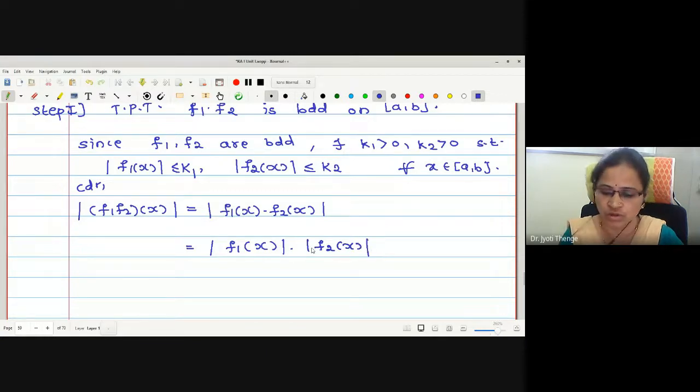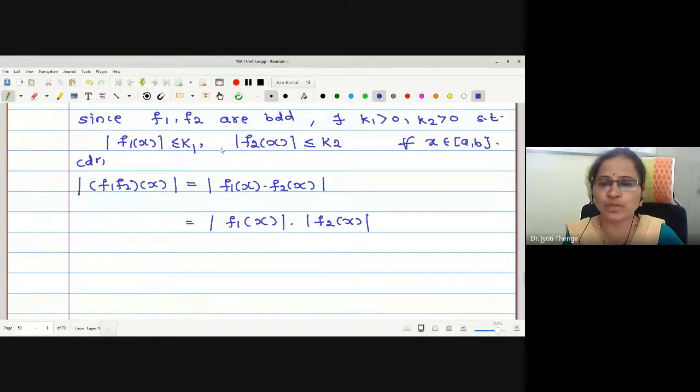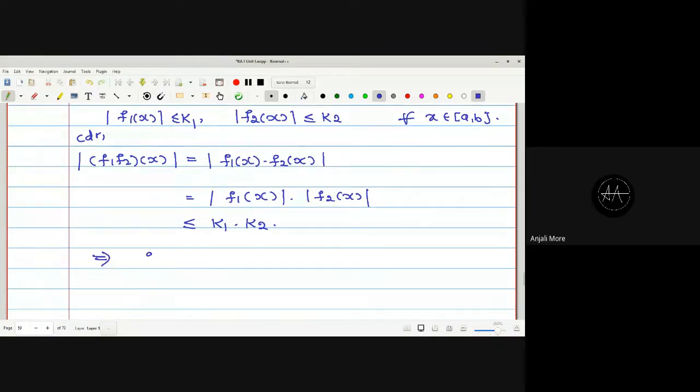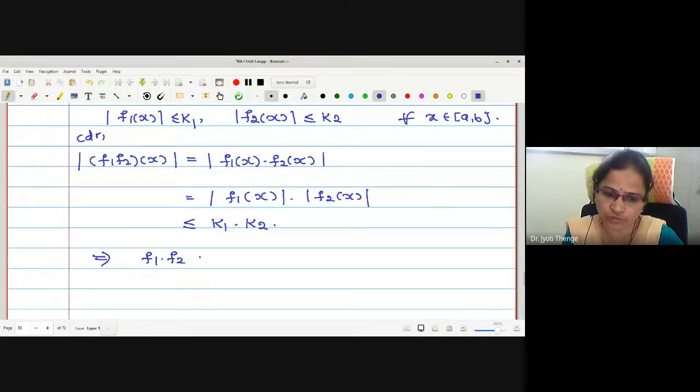Now let me put both the bounds of both the functions. This is less than or equal to k1. This is also less than or equal to k2. Both are less than or equal to k1 and k2. Is that okay? Therefore, what can I say? f1 dot f2 is bounded on closed interval AB.